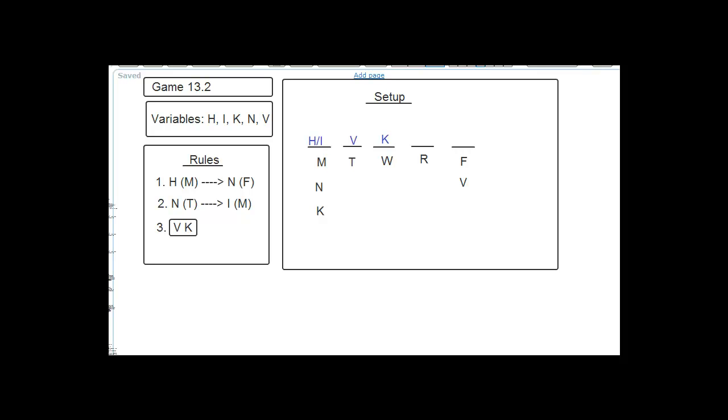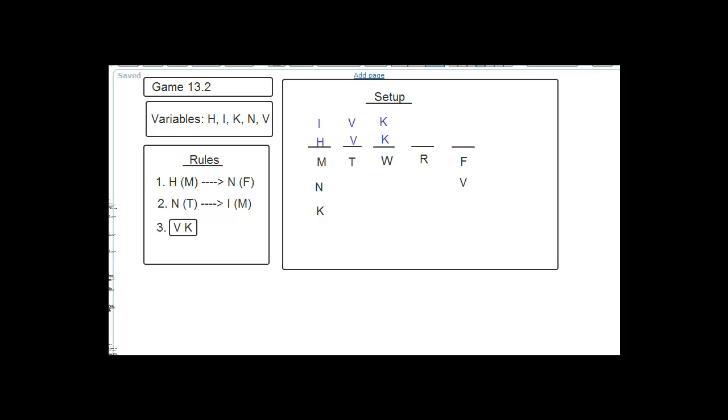Now, you could try to do this all in one line, and I've said this before, you can try to keep it in your head. My instinct for most of the students that I come across would be to just break it up into 2 possibilities. So we wrote HI, but what we could do instead is put one where we put the H here, and another where we put the I here. We know the VK is going to be in the same place no matter whether it's H or I in the front. So let's consider these 2 templates or scenarios really quickly, and I don't think it should take that long.